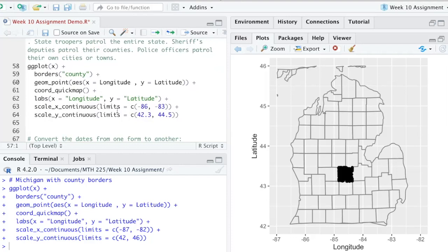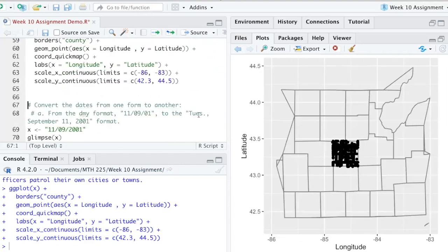All right, so for this next one, all you have to do to zoom in on a different county is just change the latitude and longitude numbers. And so that's what I'm going to do here. You can see if we go from 84 to 85, then we pretty much will capture this county. You can see here I'm going from negative 86 to negative 83. So I'm going to capture from here to here. So it's going to be the middle counties. And then on the latitude, we're going from 42.3, which is about right here, up to 44.5, which is right here. So we're going to kind of focus in on this area here. And this is what it would look like.